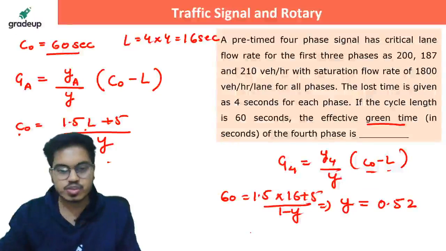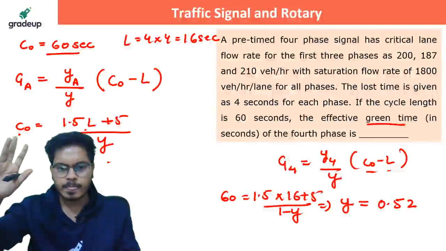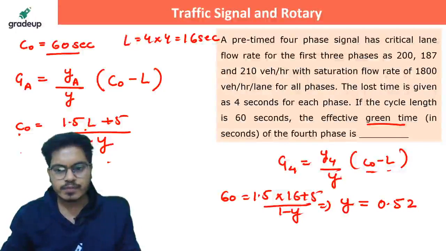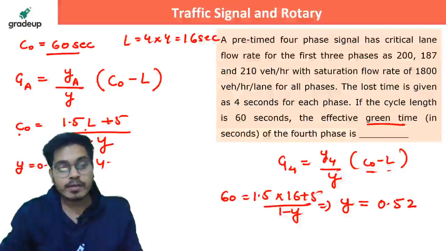Y should be 0.52. Are you getting the same answer for Y? Right? Okay, so Y is 0.52.